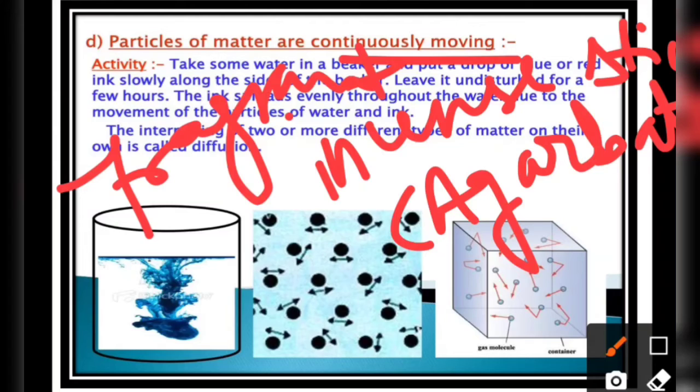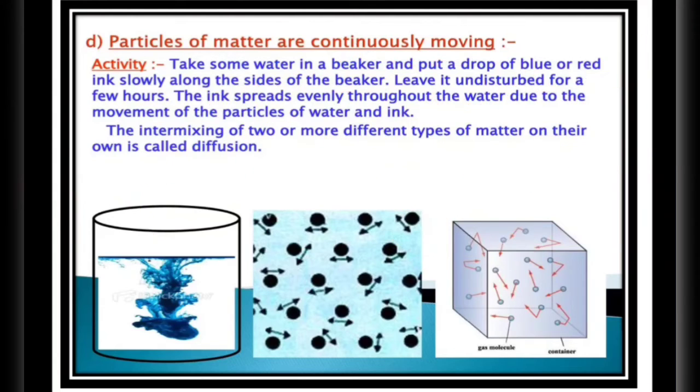If the particles of gases produced by burning of incense sticks and the particles of air were not moving, then the fragrance could not spread in the whole room quickly. You cannot feel that, right? So we can conclude that the fragrance of a burning incense stick spreads in the entire room very quickly, which tells us the particles of matter are constantly moving.